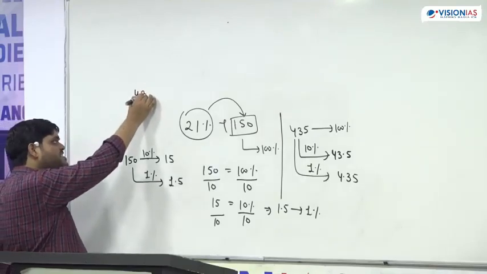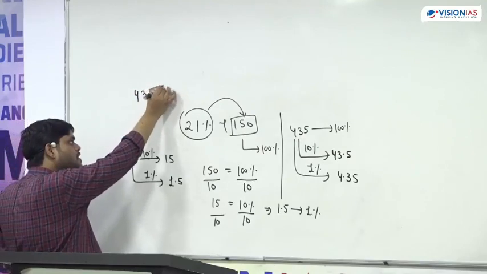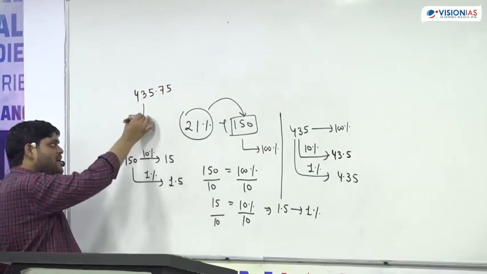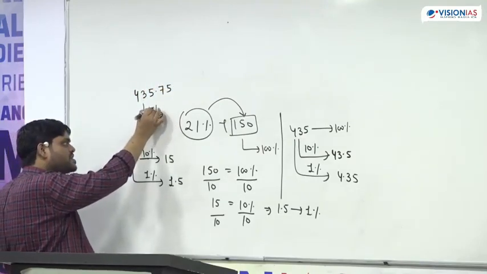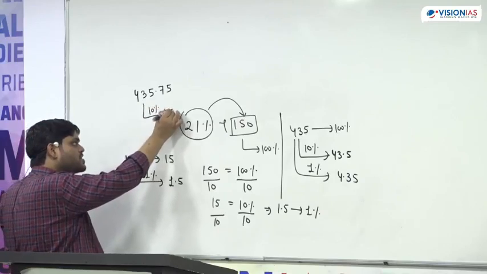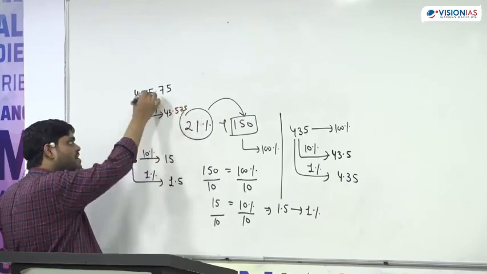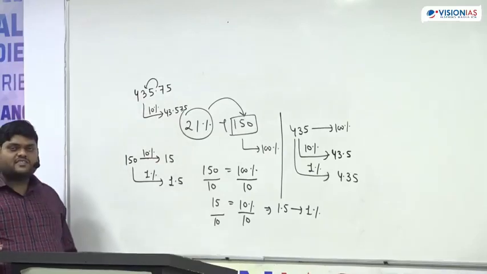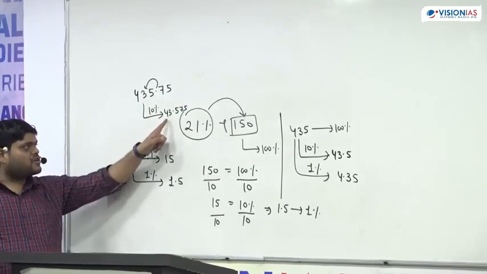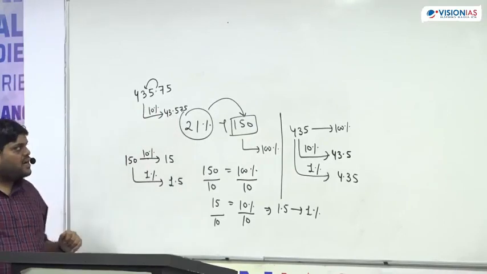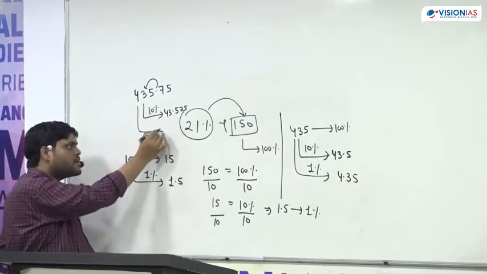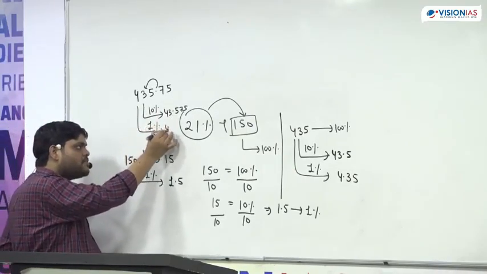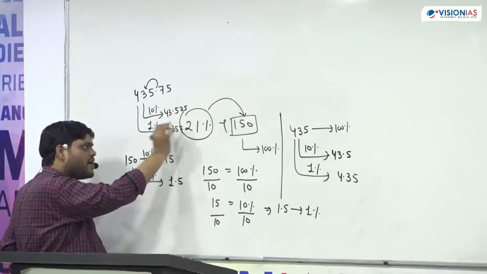Suppose decimals are already there, and we have to find out 10% of this number, 43.575. Just move the decimal and you can say that 43.575 is 10% of this number. What is 1% of this number? 4.357.